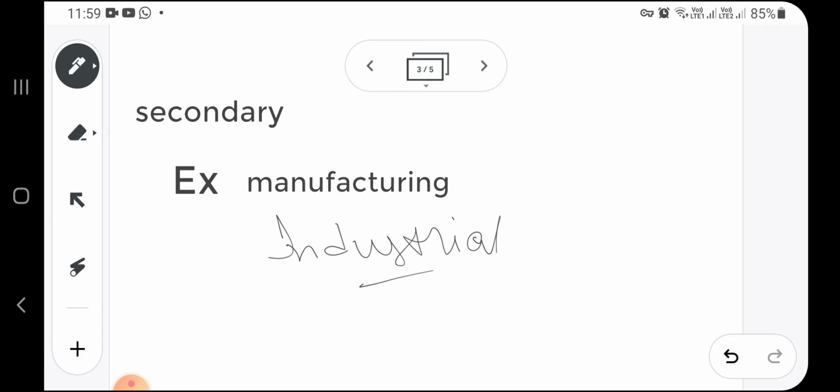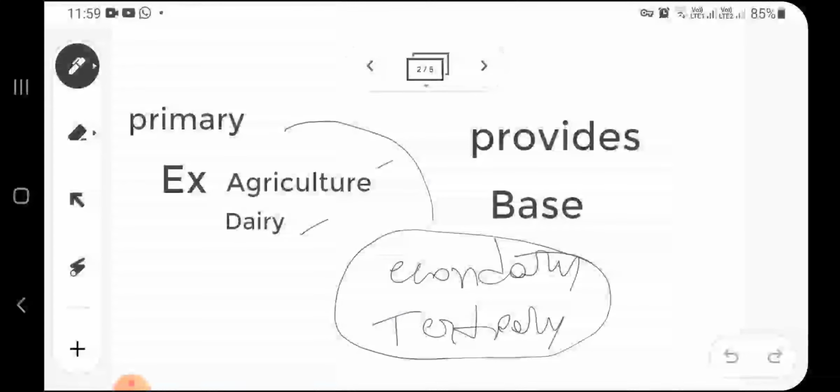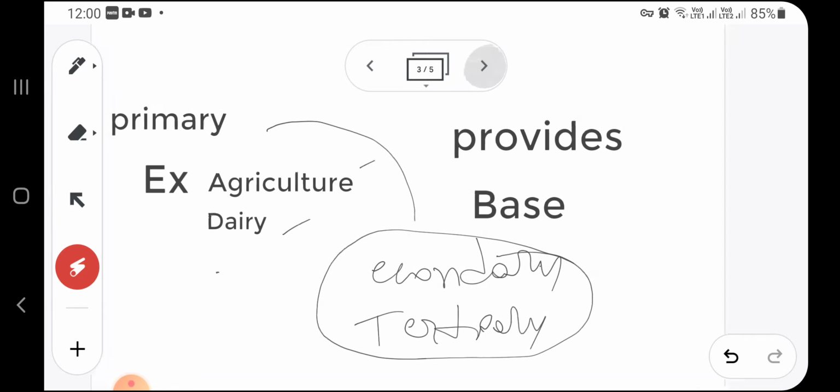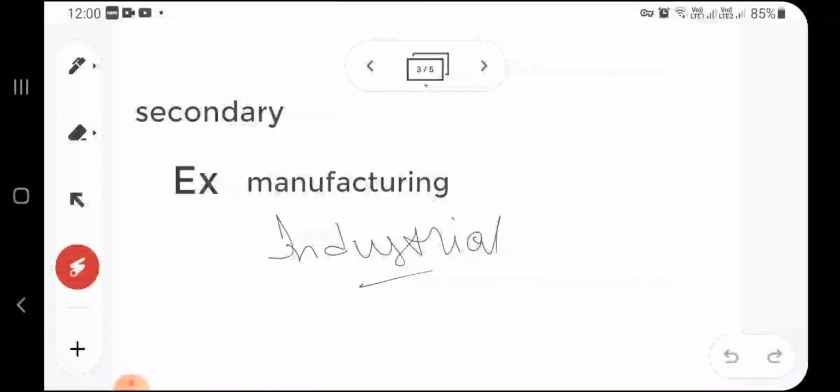In primary sector, activities are undertaken by directly using natural resources. They extract produce from natural resources. They produce goods by exploiting natural resources. And in secondary sector, they process the natural product and manufacture finished goods.